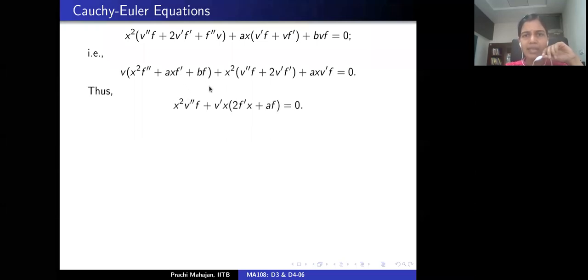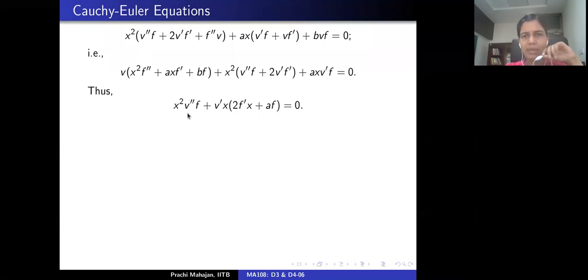You get that this equation reduces to x squared v double prime f plus, so this 2 comes in here, some adjustment here, v prime x times (2 f prime x plus a f) equals 0. So what is the advantage of writing it this manner?